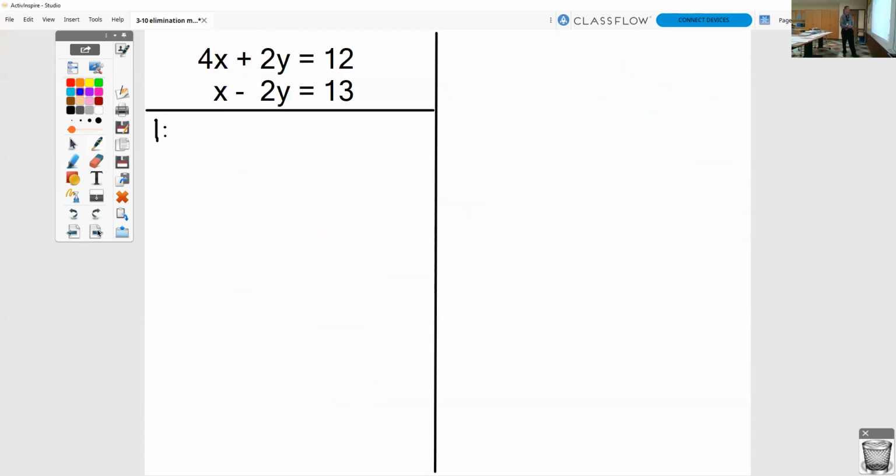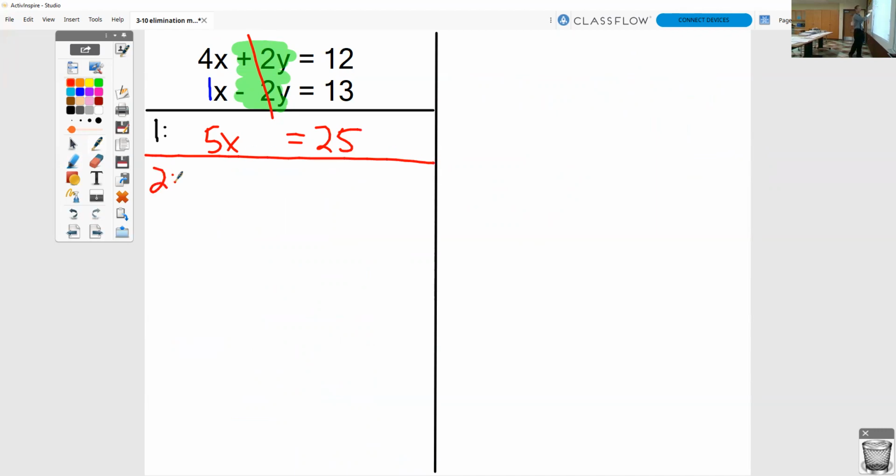Take a look at the next one. In this next one, they are trying to trick you. There's really a 1 in front of that x. The opposites that we have in this one are the 2 and the -2. Again, your first step is to add going down. When we add going down, that 2 and that -2 will cancel out. 4x plus 1x is 5x. 12 plus 13 is 25.